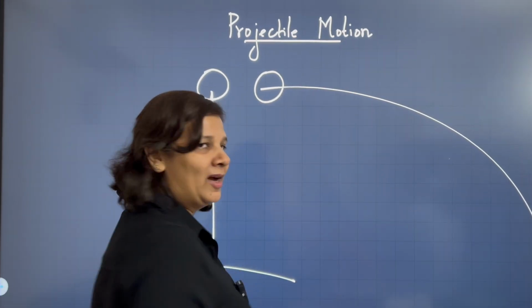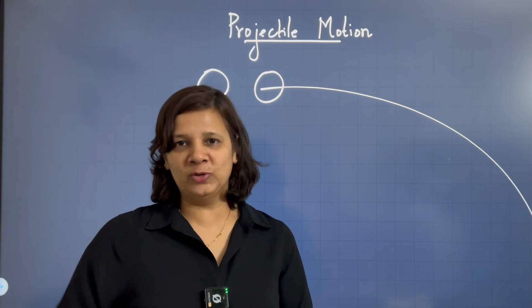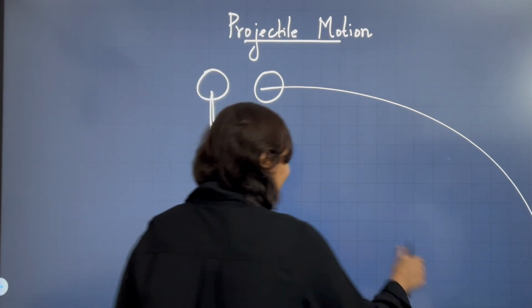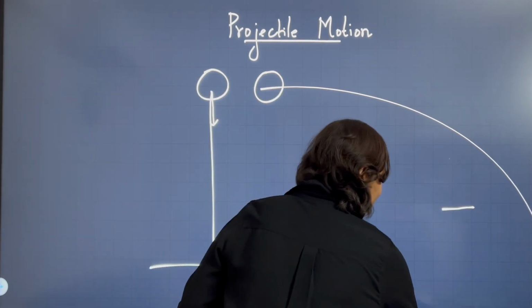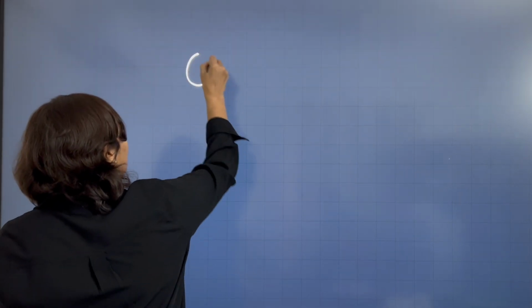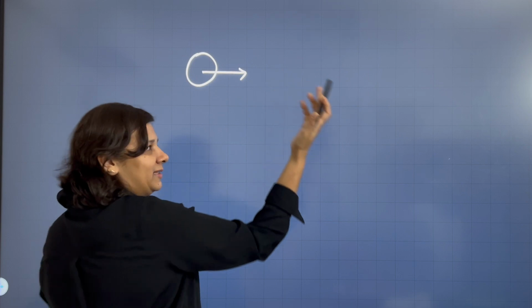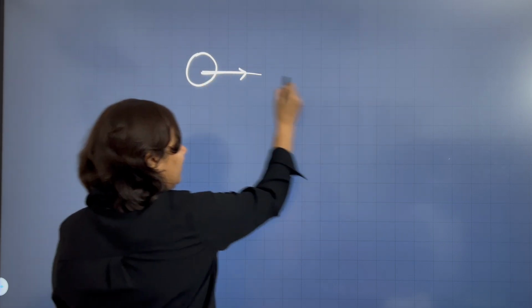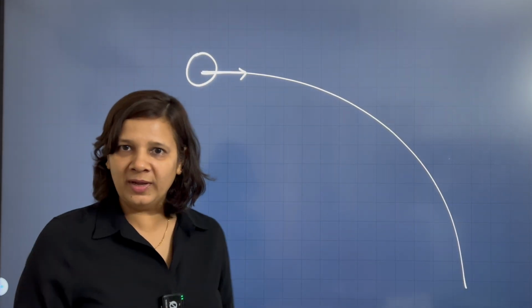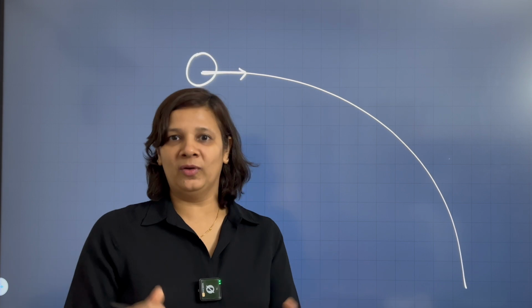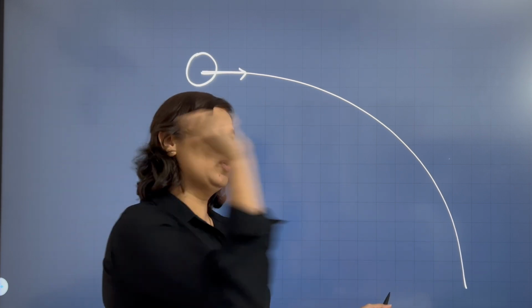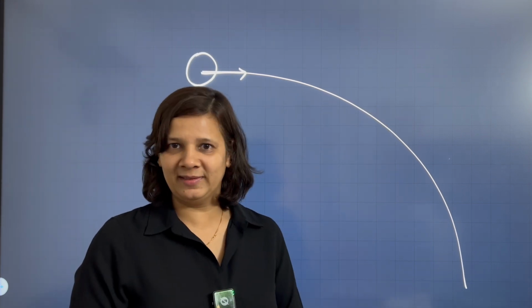Now take again these two balls, and now throw these two balls again from the same height but with different speeds. The ball which I am throwing with, for example, 5 meter per second will cover some distance, and I take another ball and I throw that horizontally with 10 meter per second.